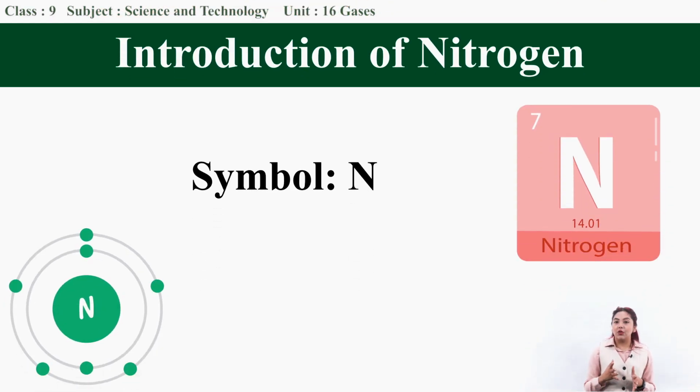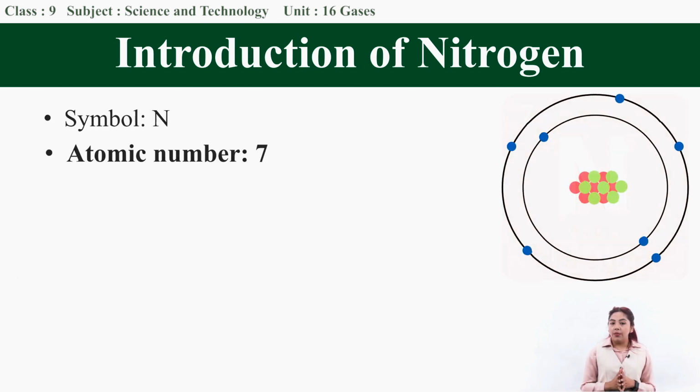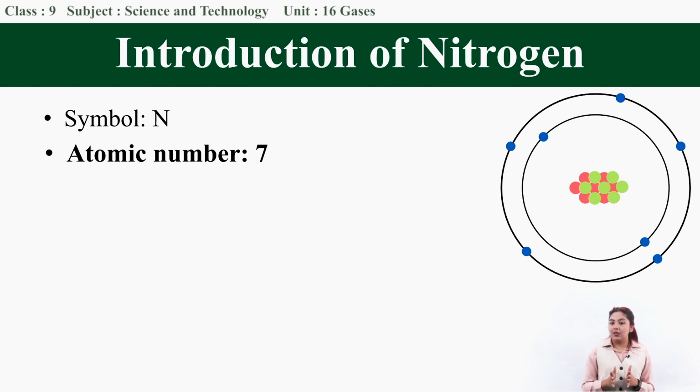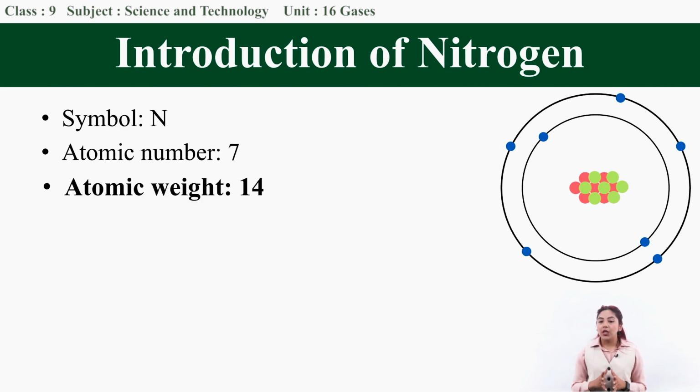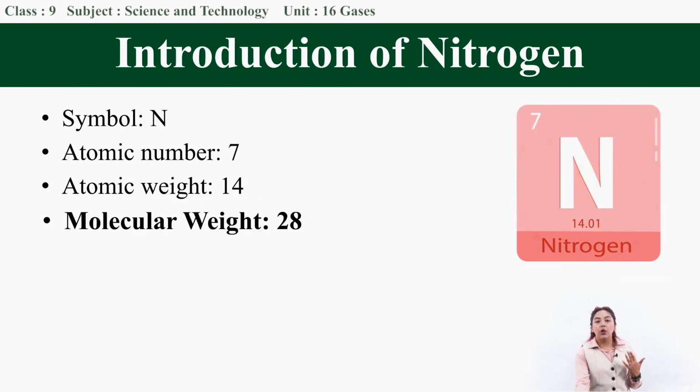So nitrogen is represented by the symbol N. The atomic number of this element, that is nitrogen, is 7 because it contains 7 protons in the nucleus of a single atom of nitrogen. The atomic weight of nitrogen is 14 because it contains 7 protons and 7 neutrons in the nucleus of one atom of nitrogen. So 7 plus 7 is 14. That's why its atomic weight is 14. Its molecular weight is 28.